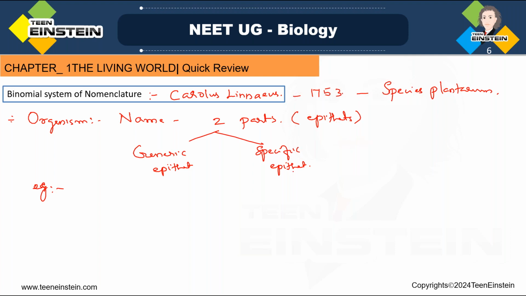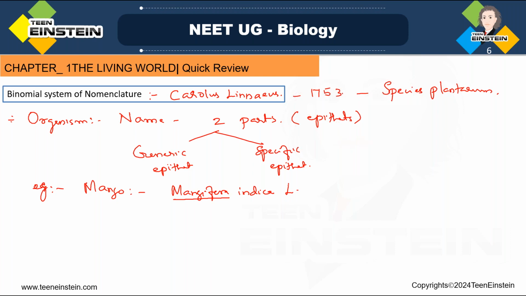First, the botanical name of mango. What is the botanical name of mango? Mangifera indica. Here we need to write the name of the scientist who gave that naming.